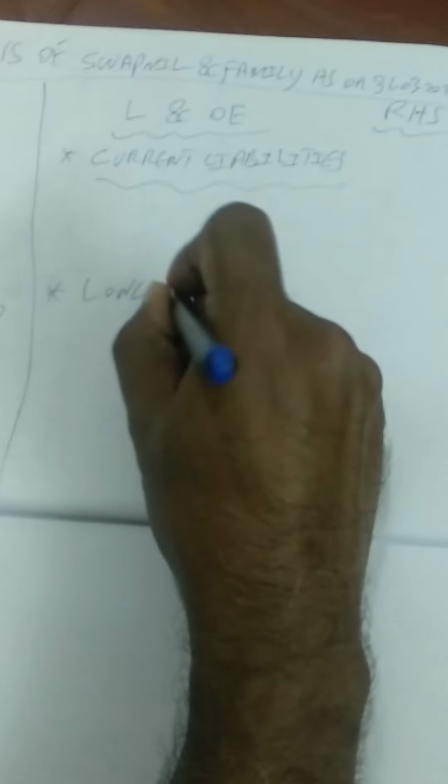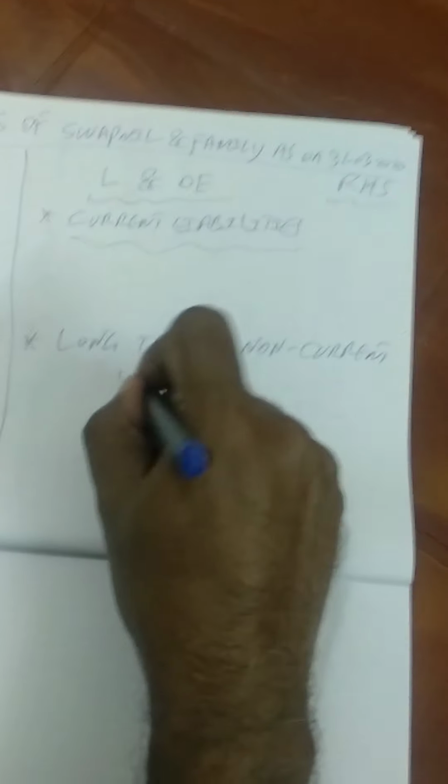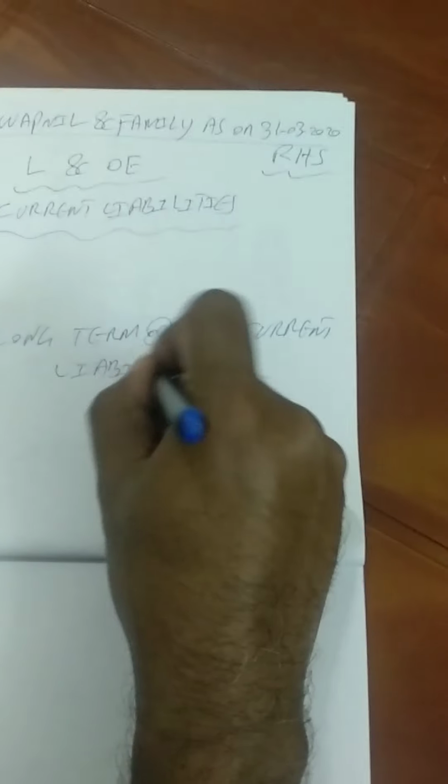So let's go to the other side, wherein we will talk about liabilities. L refers to liabilities. Let's have two types of liabilities here. One is your current liabilities, similar to your asset classification. The second type of liabilities is known as long term, otherwise some people call it non-current liabilities. The last component is owner's equity.